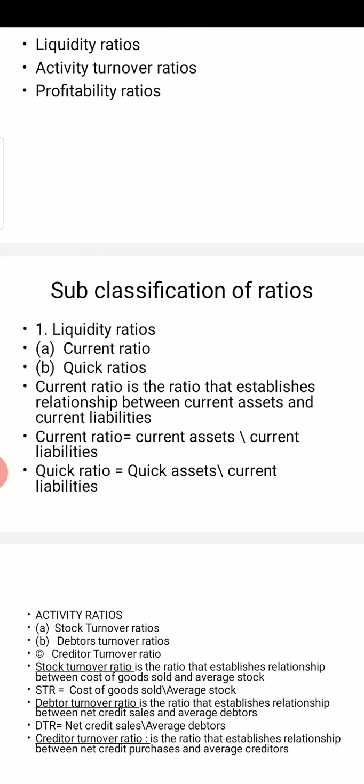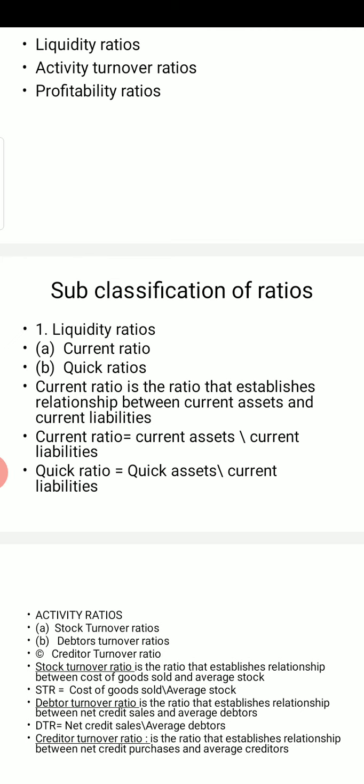The formula for calculating net credit sales is total sales minus sales return minus cash sales. Total sales minus sales return minus cash sales will be the net credit sales for the debtor turnover ratio.